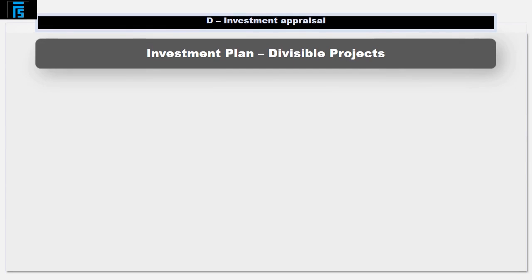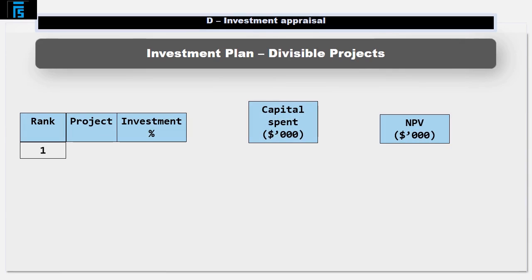Let's set up a pro forma for our investment plan. We'll start off at the top of the rankings and work our way down until we've run out of money. In total, we have $300,000 to spend. Let's put that at the bottom of our working.